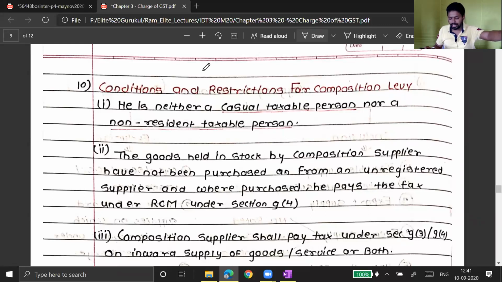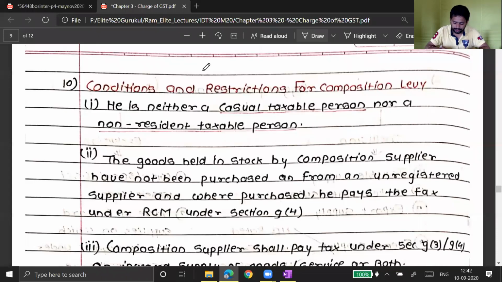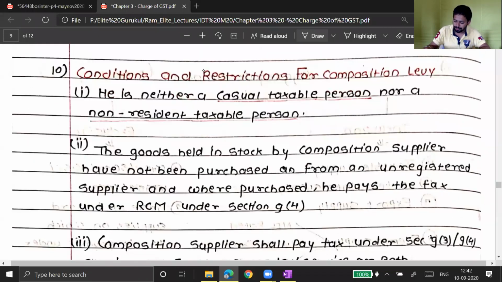You know, there was one famous case where one of the five-star hotels charged some GST on banana. It was a very disputable point. One famous Bollywood actor had stayed in some five-star hotel and he ordered some bananas. First of all, they charged him 300, 400 rupees for two bananas, and then they charged GST also. So it was a very famous point that five-star hotels are charging GST on banana also.